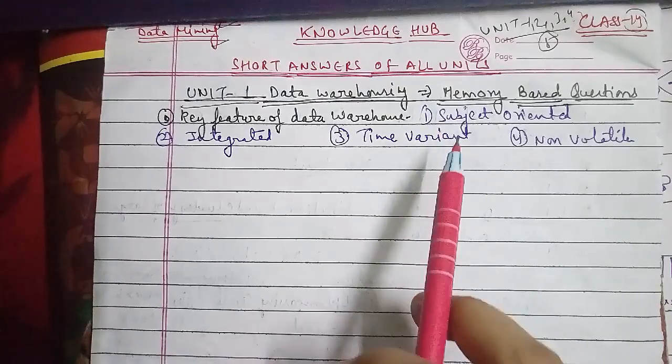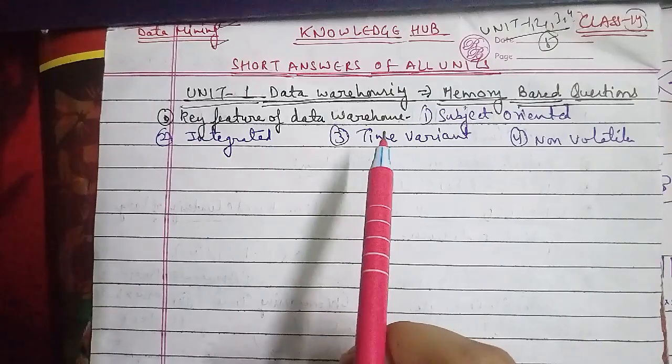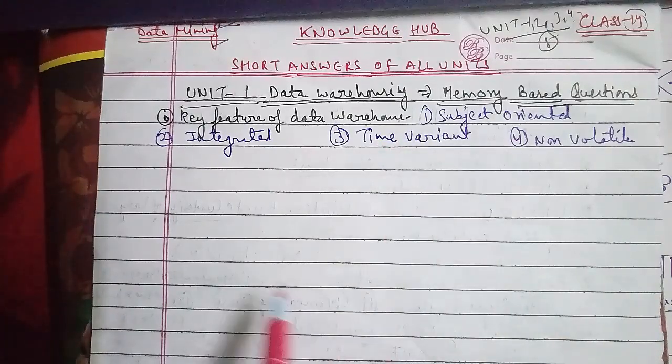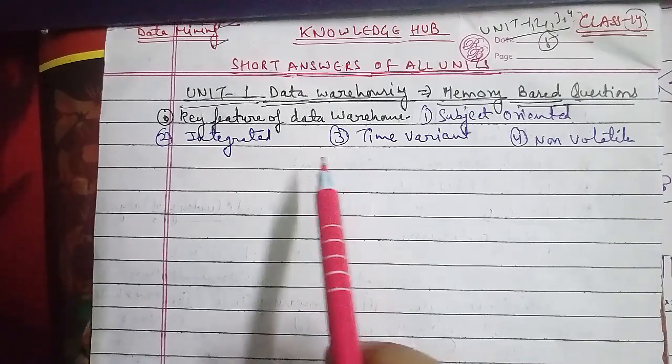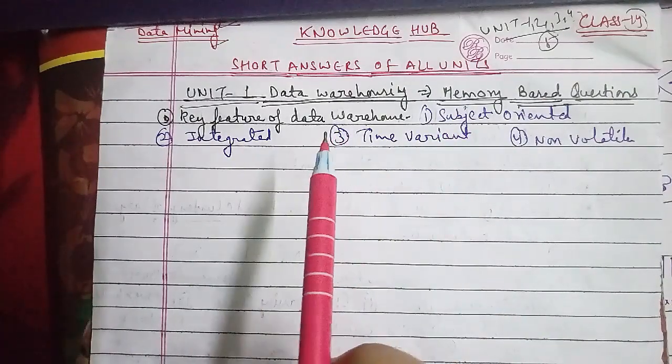Now we'll discuss the other possible question that has been asked for 2 marks in unit 1, a memory based question. The second question is: write down all the data warehousing components.